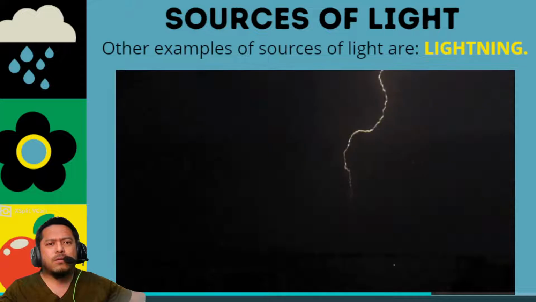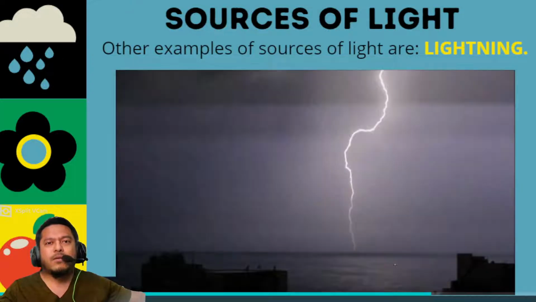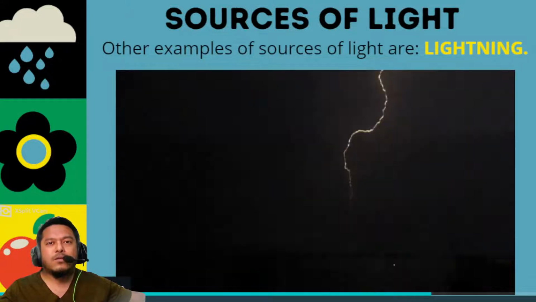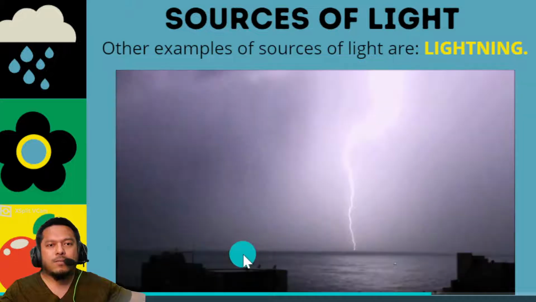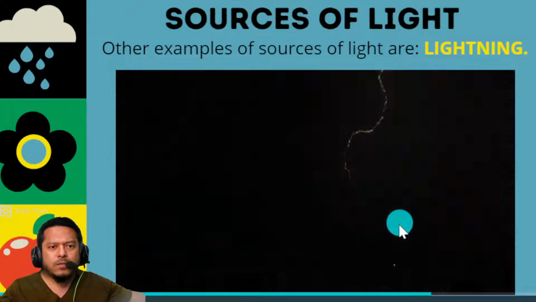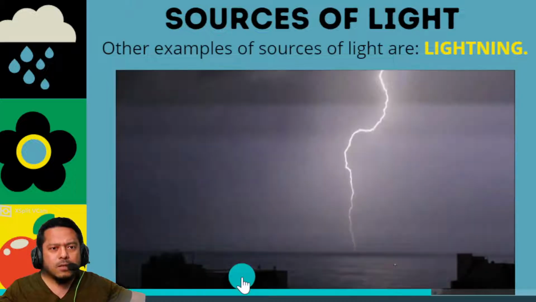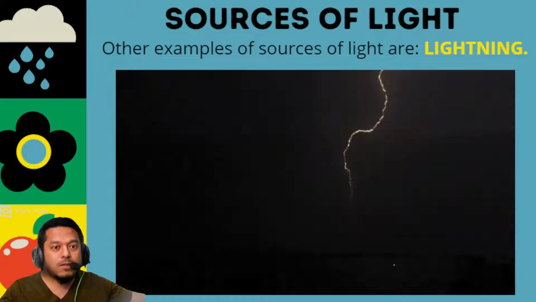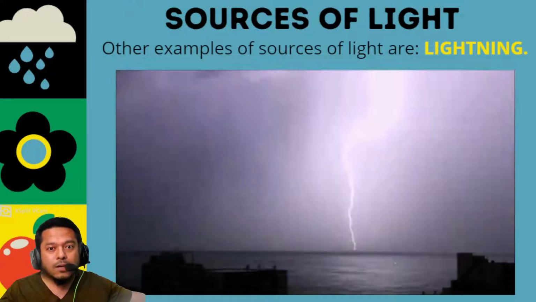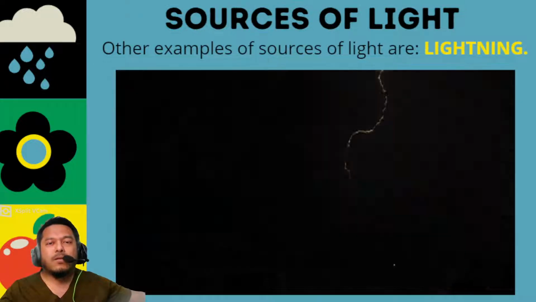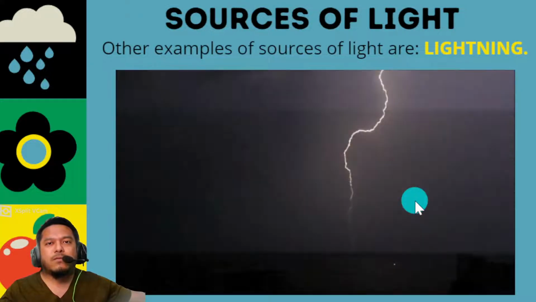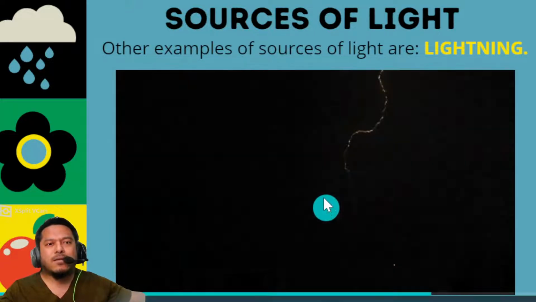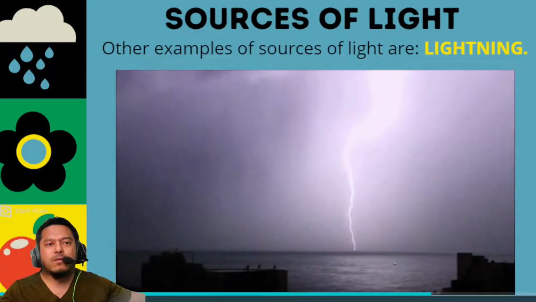Another example of sources of light is lightning. Even though it just lasts less than a second, it produces enough light so we can see our surroundings. Example here in this picture, in a split second, we can see a boat. I think that's a boat, or maybe it's an object near the sea. So lightning can give you a little light for less than a second. This is a good example of sources of light.